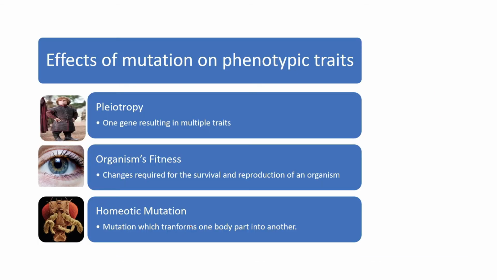So what are the effects of mutation on phenotypic traits? There might be pleiotropy. Pleiotropy refers to the fact that changes in one singular production of, let's say, a hormone or a growth factor will result in change in the entire body system. So one particular trait or one particular gene is responsible for multiple structural changes. Like